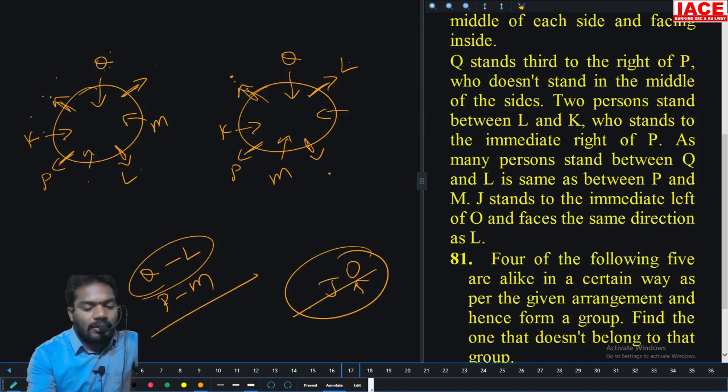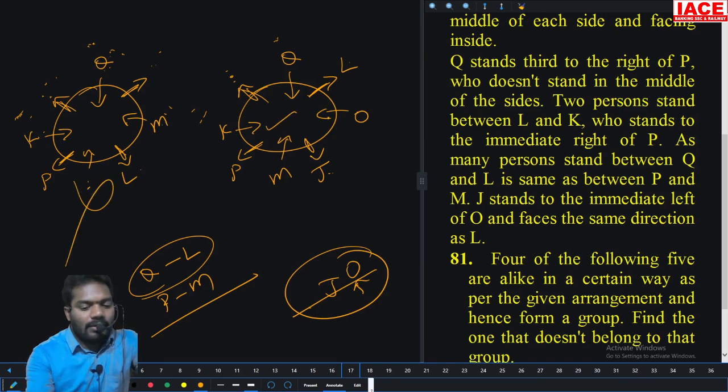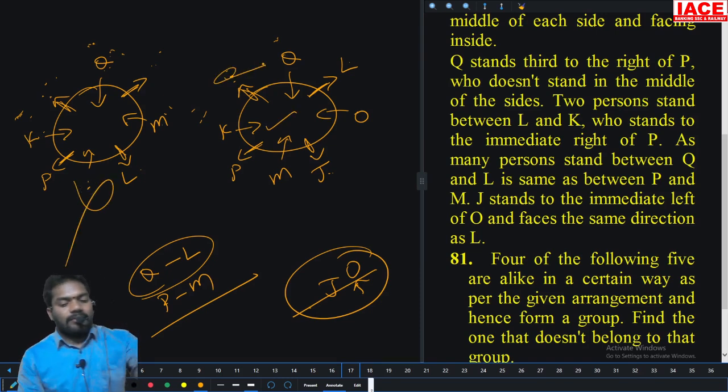This is outside, this is outside. If there is a J, there is not chance of O. The only chance of J, and J is immediate left of O. Here L is facing outside. If J is here, there is no chance for O. J is here, not possible. So this case is not possible. The only case is possible, and put the remaining person.